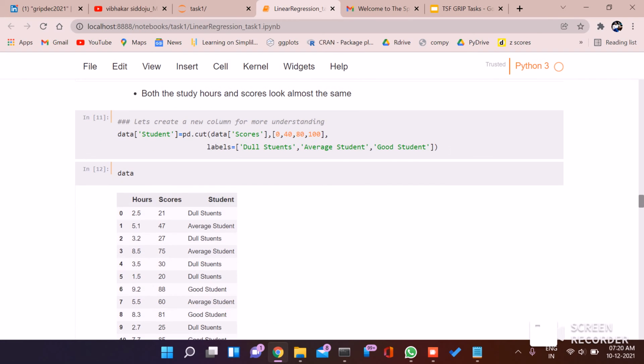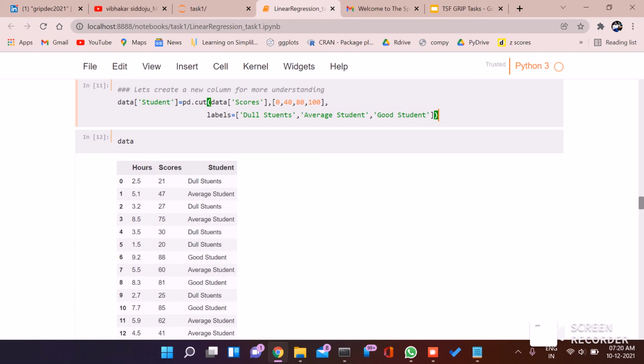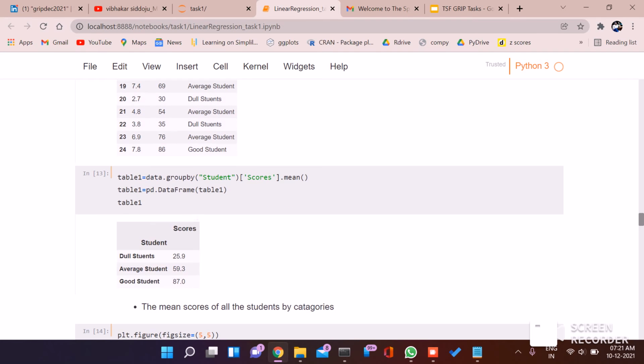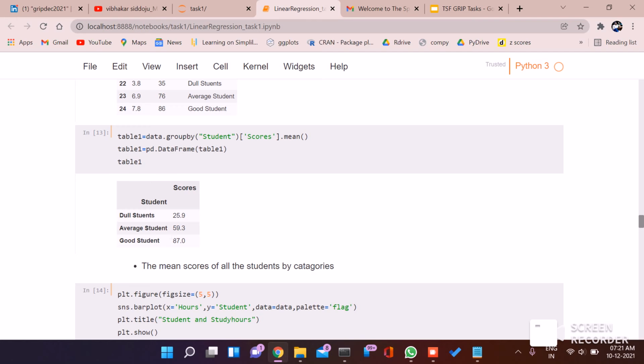I've created a new column just to make the understanding better. Depending upon their scores, we divided the students: 0 to 40 marks are dull students, 40 to 80 average, and 80 to 100 good students. Then I made a group by student type and found their average scores. The average score of a dull student is 25.9, the average student score is 59.3, and a good student's average score is 87.